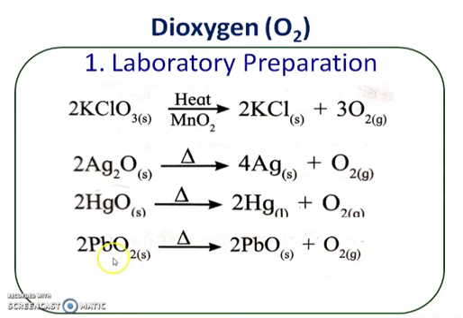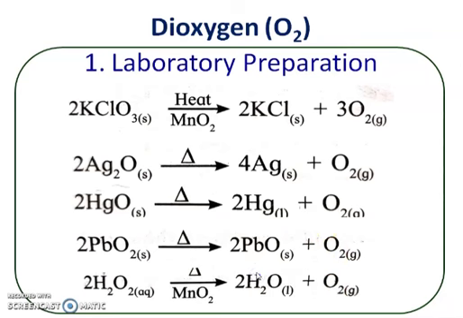Actually, in this reaction, lead is reduced. In PbO2, the oxidation state of lead is +4, and in PbO, the monoxide, the oxidation state of lead is +2, so there is a reduction in the oxidation state of lead, and at the same time there is an evolution of oxygen gas. So in this way, when lead oxide is strongly heated, there is an evolution of oxygen gas.